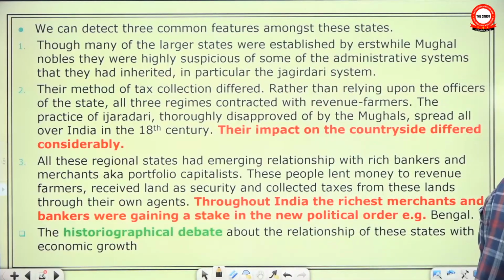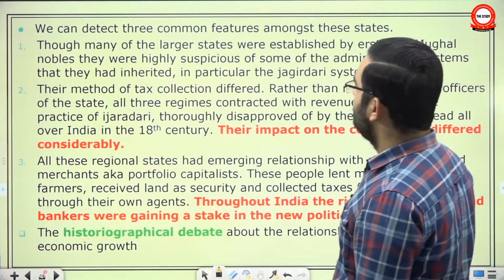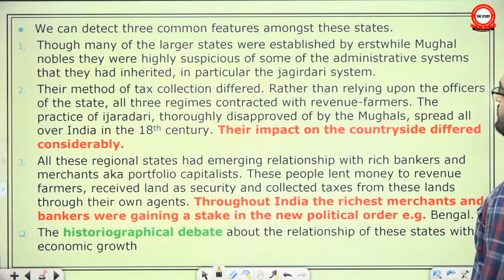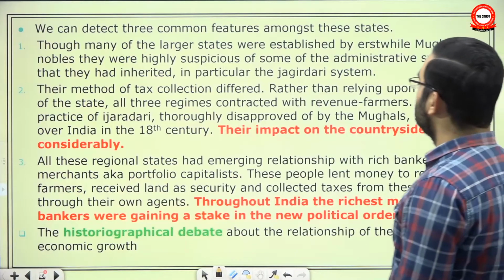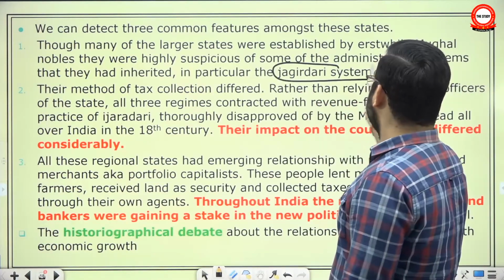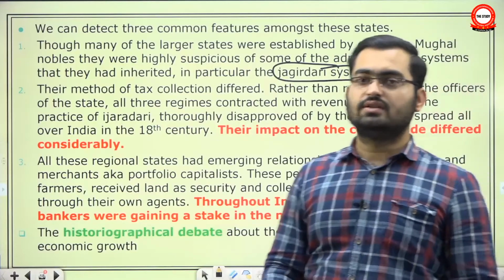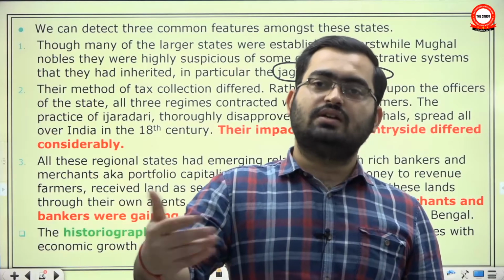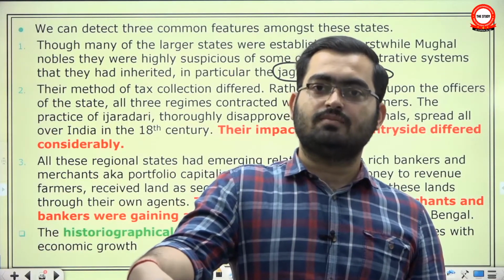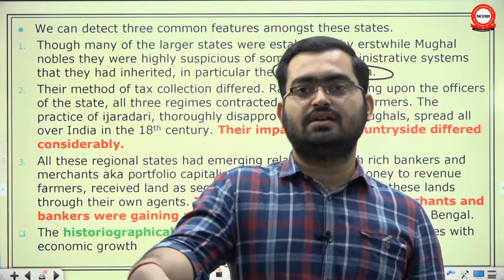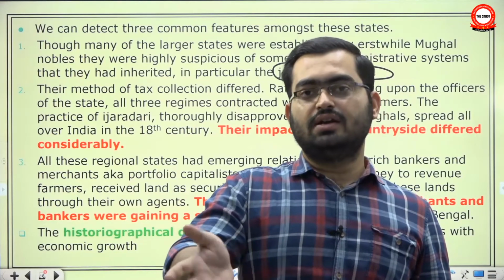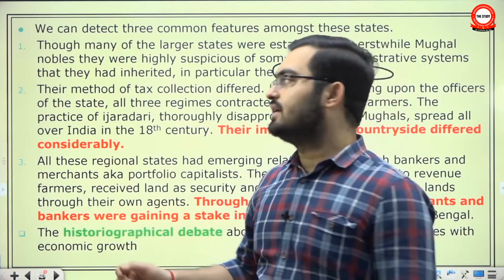We can detect three common features among these states. First, though many of the larger states were established by erstwhile Mughal nobles, they were highly suspicious of some of the administrative systems that they had inherited, particularly the Jagirdari Mansabdari system, because they knew that the factionalism in the Mughal court, the biggest cause for the decline in the authority of the Mughal emperor, was directly a result of the Jagirdari problem. So they knew they would not replicate it in their state. I will have the entire nobility fully dedicated to me. So they were already dissatisfied with the Mansabdari system, and therefore they did not like it.